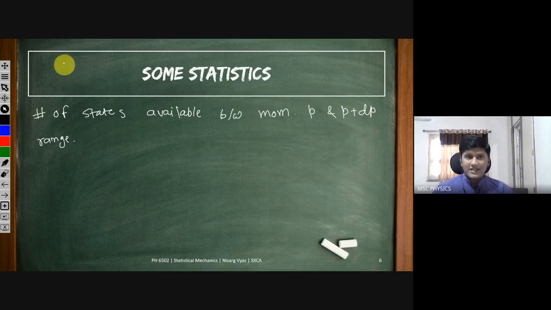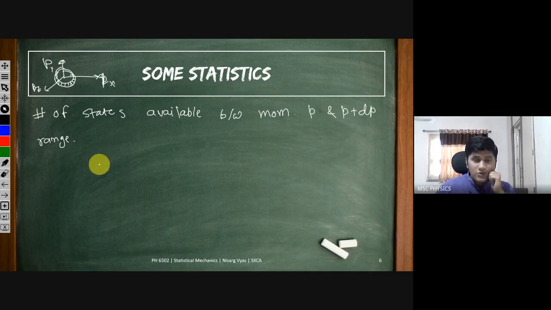What I'm asking is, if you draw a phase space diagram, here is a generalized coordinate, here is a generalized momentum, and I want to find out, if you draw a sphere over all the momentum axes, px, py, and pz, how many states are available in this small shell of the sphere between the radius p and p plus dp. I want to know that. Can anybody of you tell me?